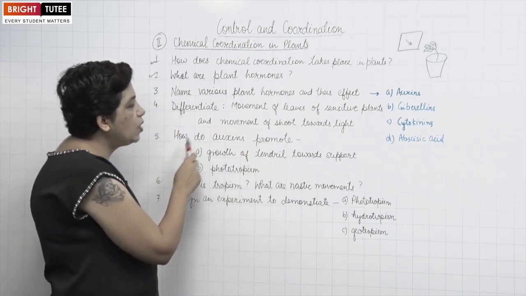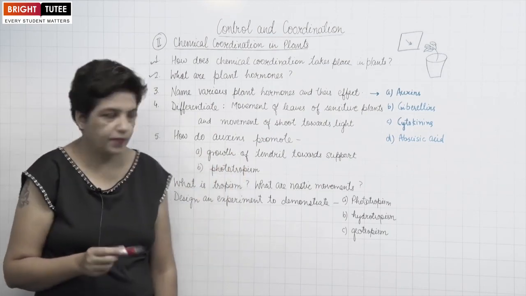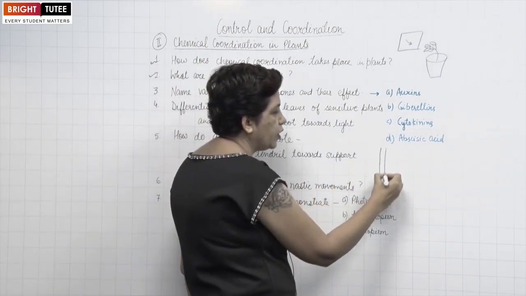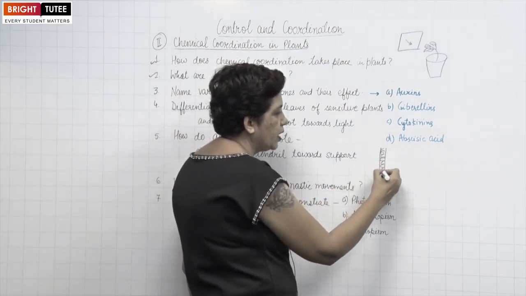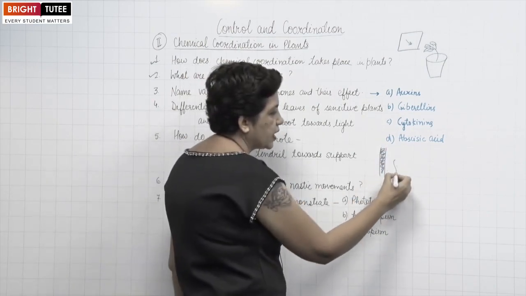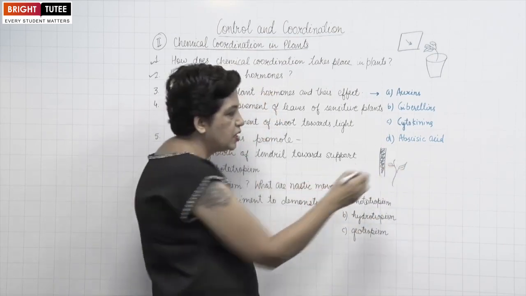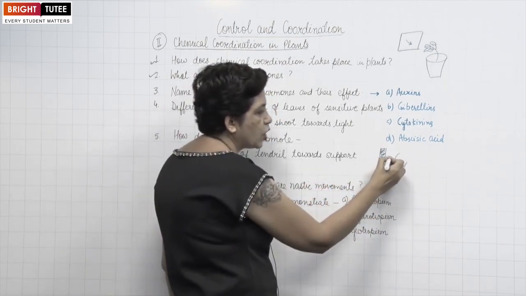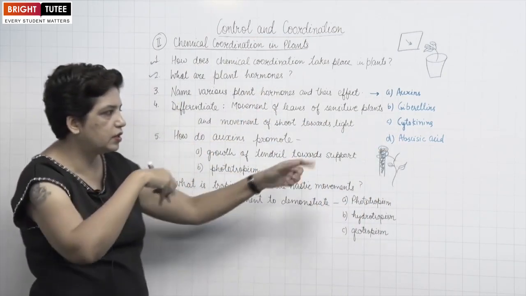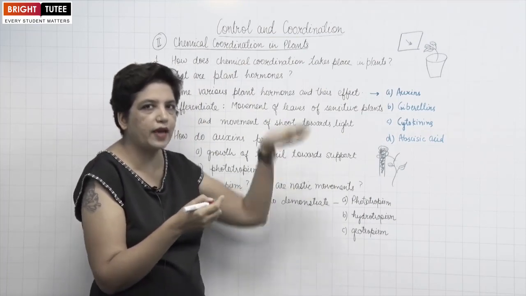Next question, how do auxins promote growth of the tendril towards the support? If you have seen it in a pea plant or any kind of climber, there are leaves and they have a very delicate stem. There are modified leaves which are called tendrils, and they just revolve around any support they sense, to get support and to climb up.